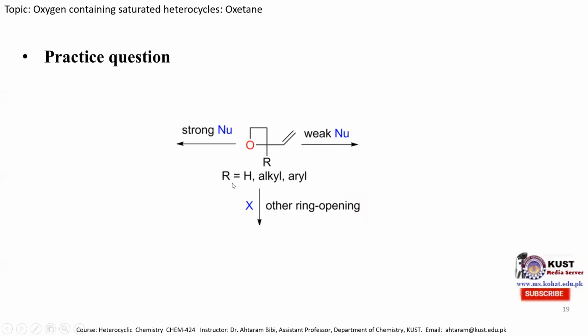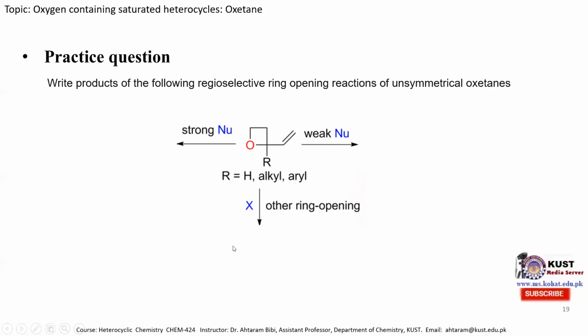And when it is treated with halogens, write the product for this molecule. You should try various types of weak nucleophiles for this reaction, strong nucleophiles, as well as halogens as nucleophiles.